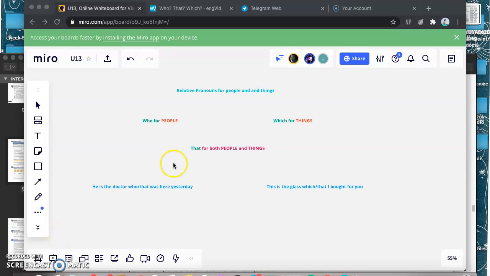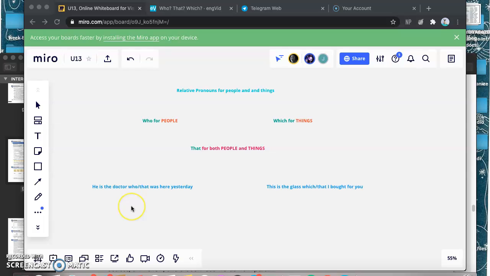Okay, so basically the relative pronouns that we see on this part of the book are who, which, and that. So we use who for people, which for things, and we use that for both people and things. So here I have two examples.